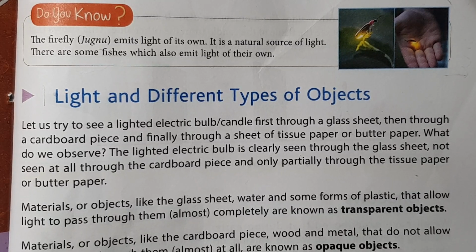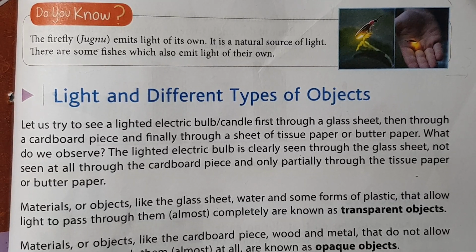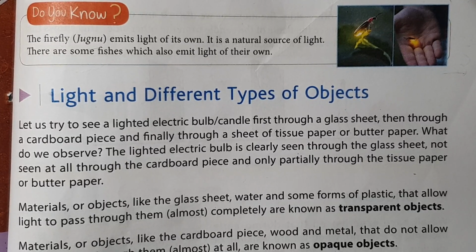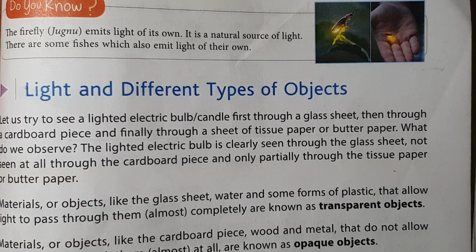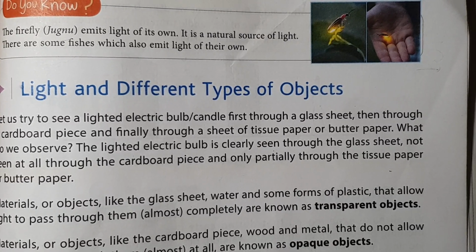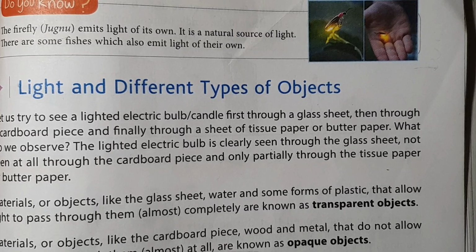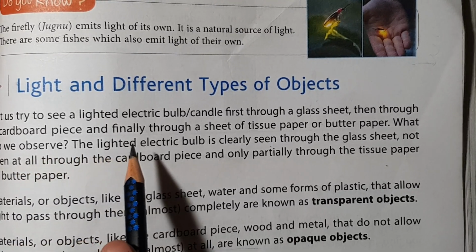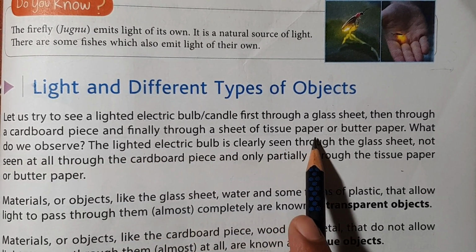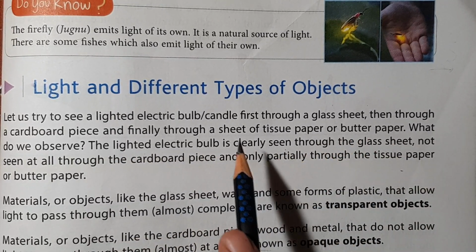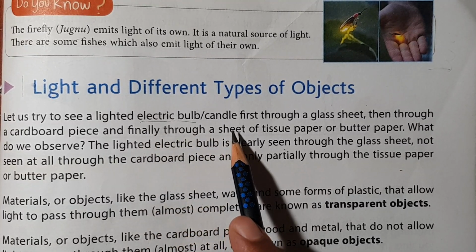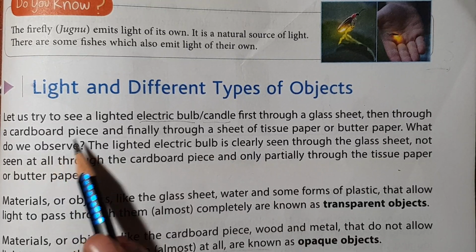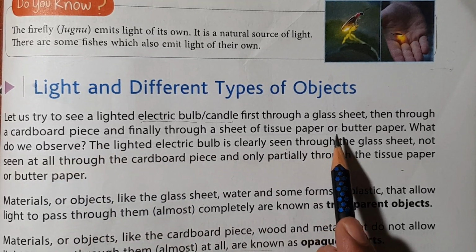Light and different types of objects. Let us try to see a lighted electric bulb or candle, first through a glass sheet. Then we observe it through a cardboard piece, and finally through a sheet of tissue paper or butter paper. We have to observe the electric bulb or candle with different objects: first the glass sheet, then a cardboard piece, then tissue paper or butter paper.